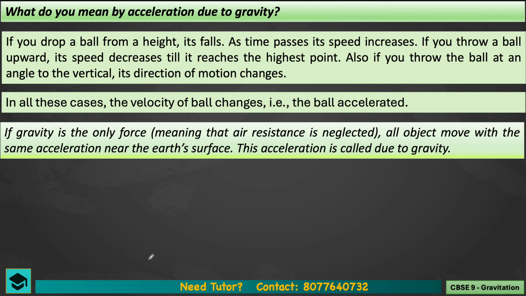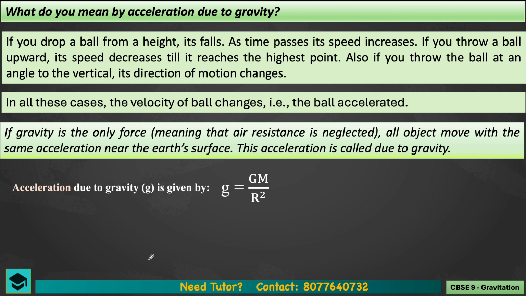Then you can say in all these cases, the velocity of the ball changes, that is, the ball is being accelerated. If gravity is the only force, meaning that air resistance is neglected, all the above objects move with the same acceleration near the earth's surface. This acceleration is called acceleration due to gravity. So acceleration due to gravity is given by the formula capital G capital M upon R square.